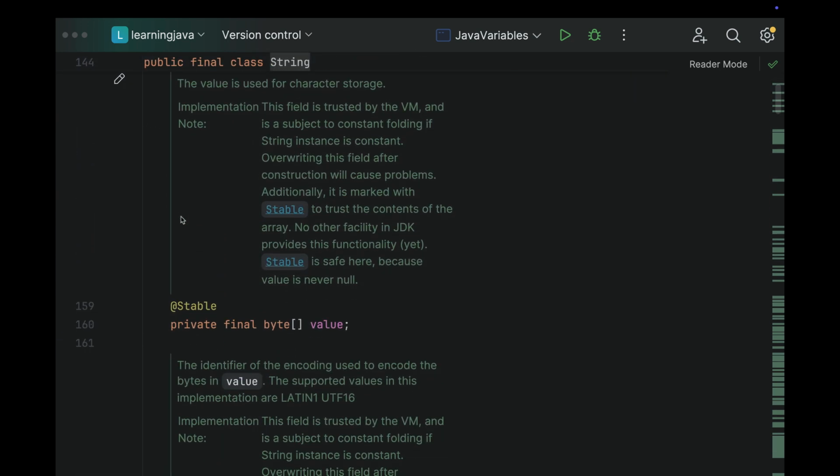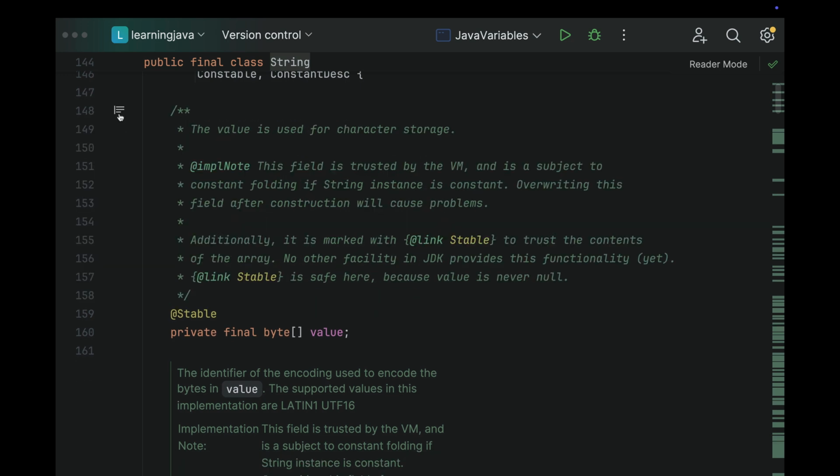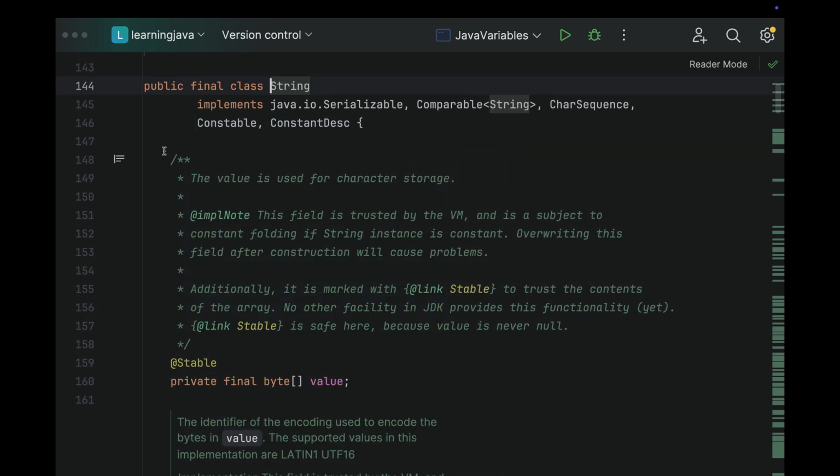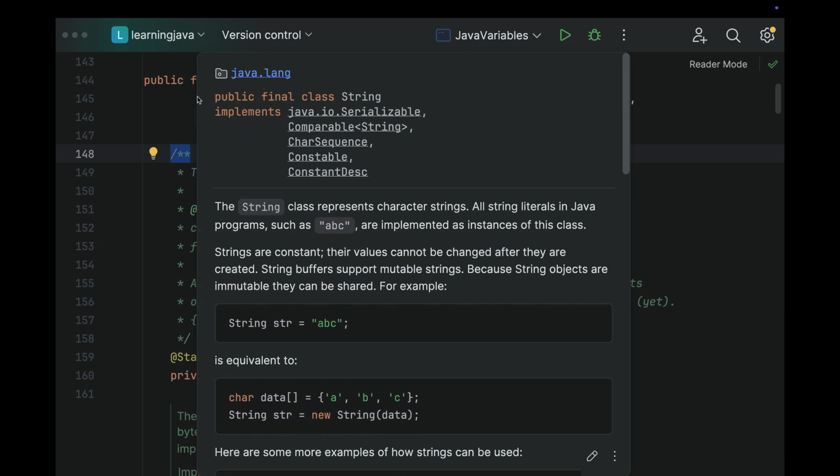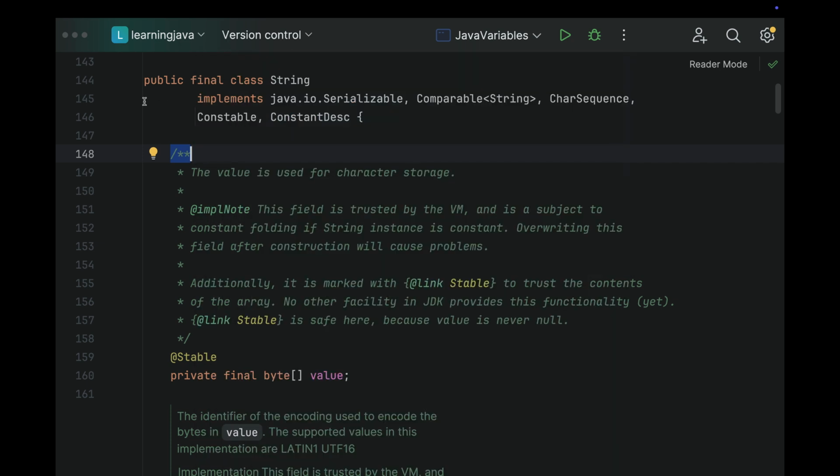I'm just expanding it so you should be clear, right? Double star and then star. Based upon what I showed you earlier, everything is generated from these documentation comments. So you don't have to get into this class, you just go to that specific page and you will be able to get everything, saying what this class is supposed to do, what this method is supposed to do, and all sorts of things.